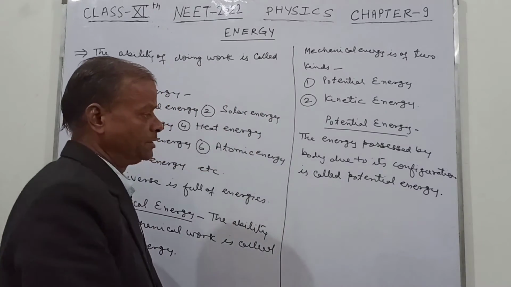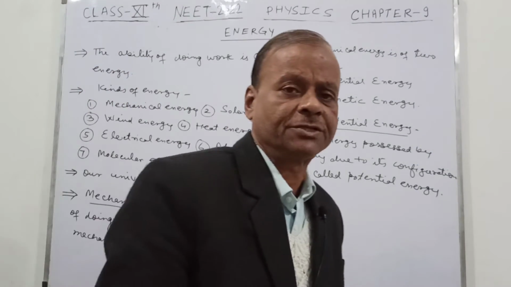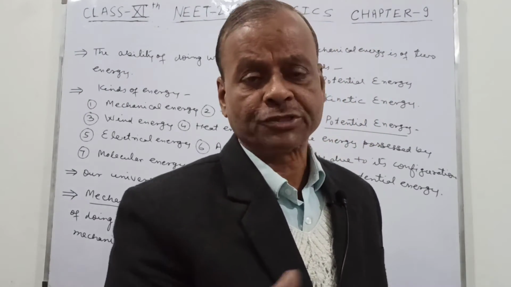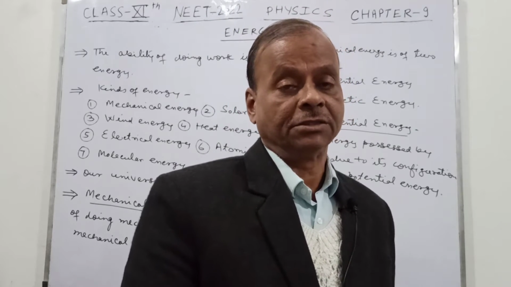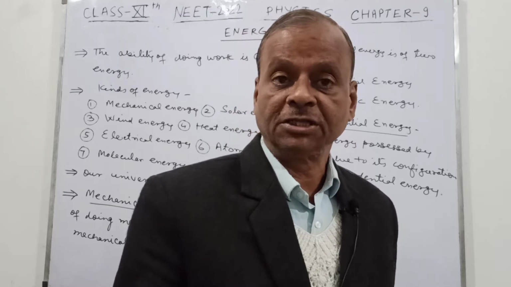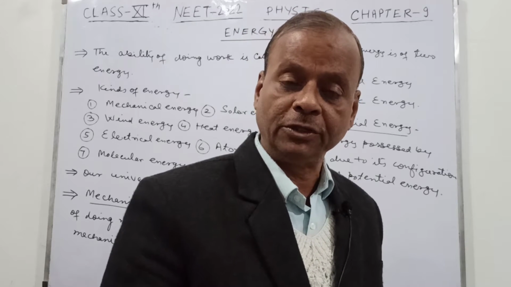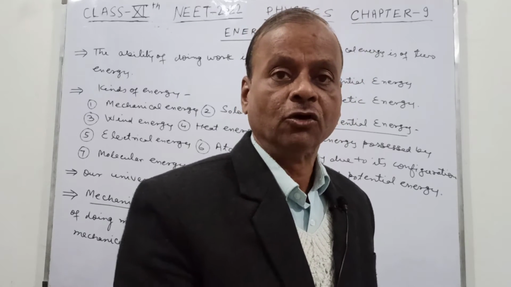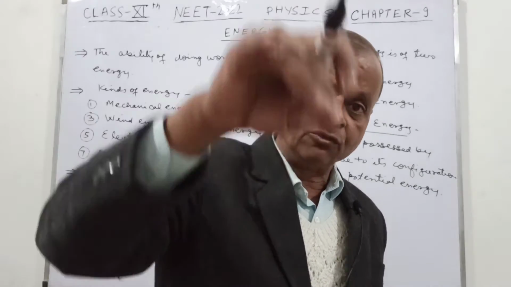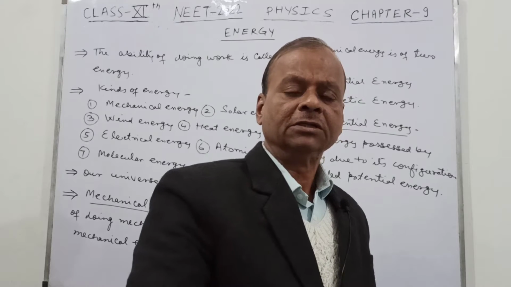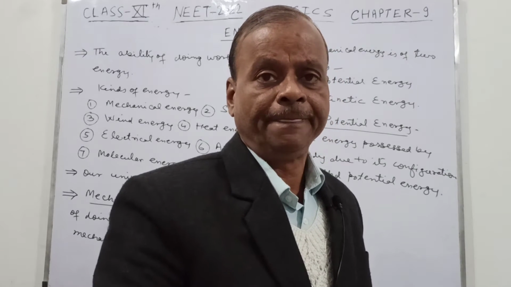Configuration means any kind of change: you push the body, pull the body, stretch the body, or change the position of the body from one place to another, or carry the body in the upward direction, or some body is allowed to fall vertically downward. This is all configuration.